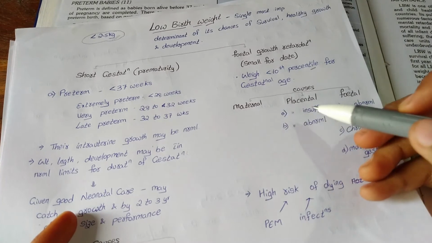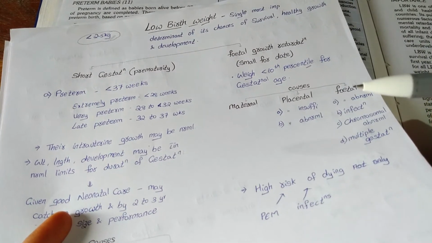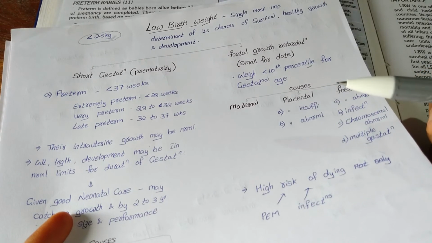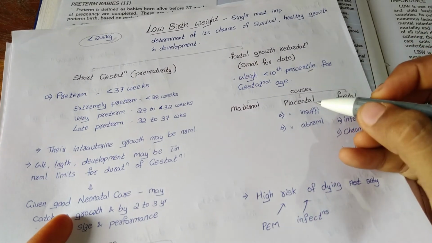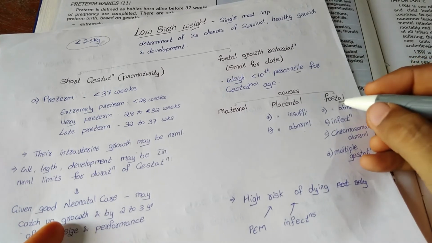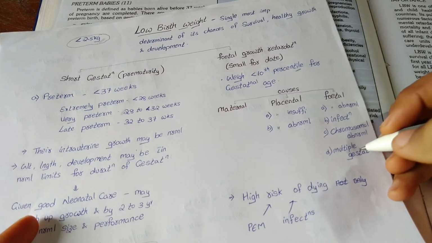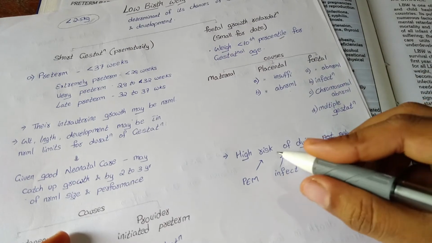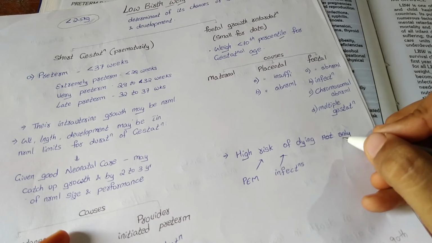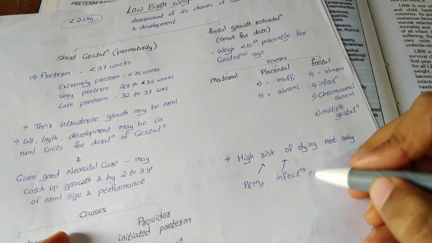Causes include maternal, placental, and fetal causes. Maternal causes include economic status and short maternal stature, very young age, malaria, hypertension. And placental causes include placental insufficiency, placental abnormality. And fetal causes include fetal abnormalities, infections, chromosomal abnormalities and multiple gestation. Small for date babies are at high risk of dying not only during the neonatal period but also during their infancy, and these children are highly prone to protein energy malnutrition and infections.